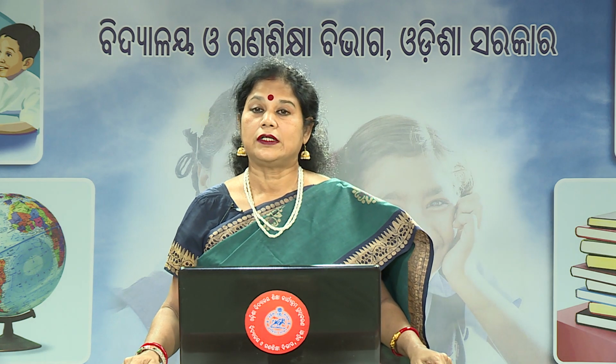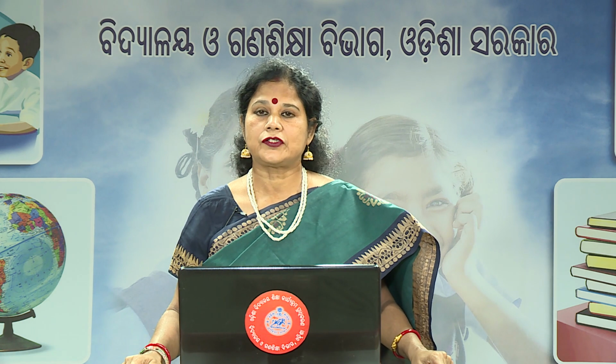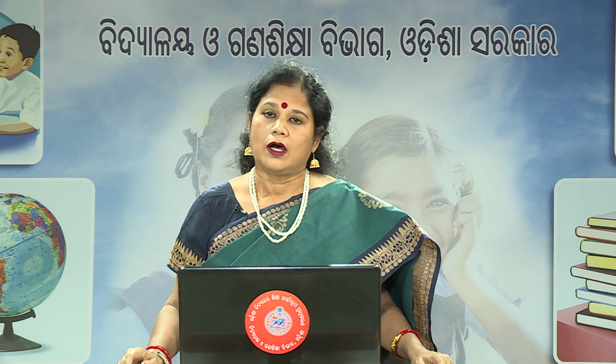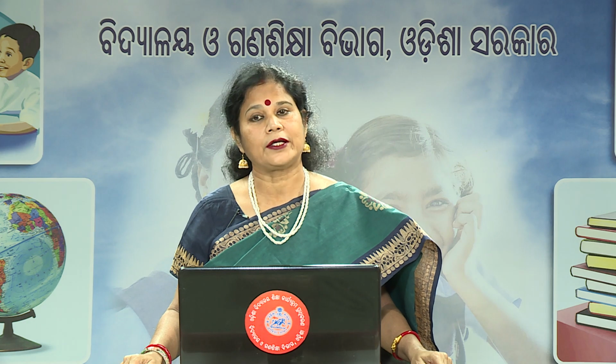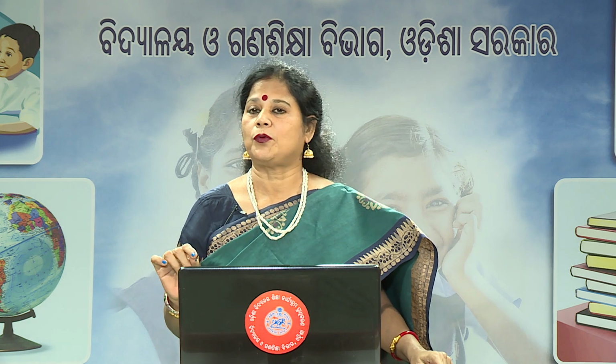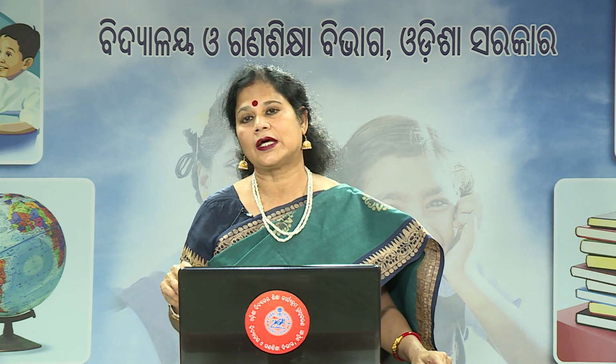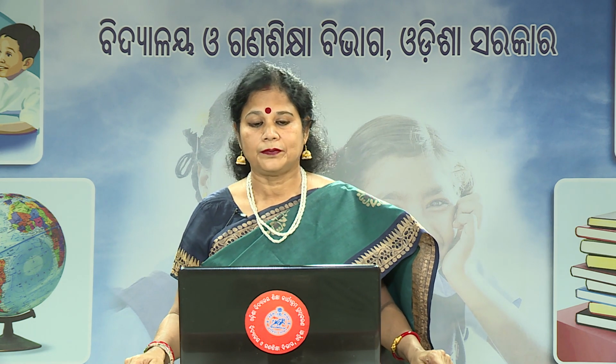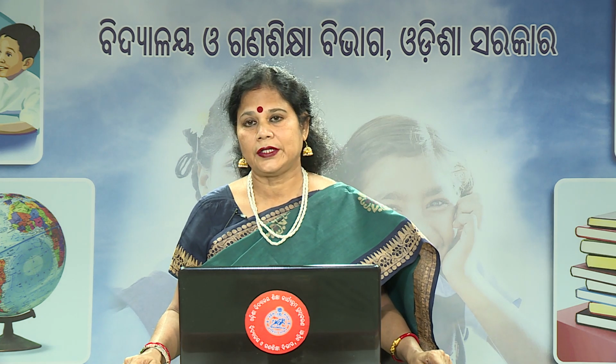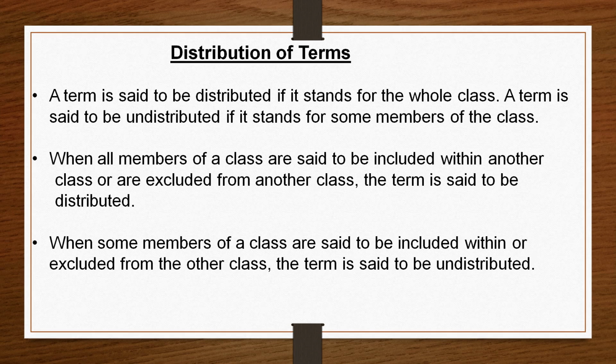Now, we will discuss distribution of terms. All of you came to know the 4 categorical propositions. In one proposition, there are 2 terms: the subject term and the predicate term. Now, we say the term is distributed, or the term is undistributed. When do we say that? A term is said to be distributed if it stands for the whole class, the entire class, and a term is said to be undistributed if it stands for some members of the class.